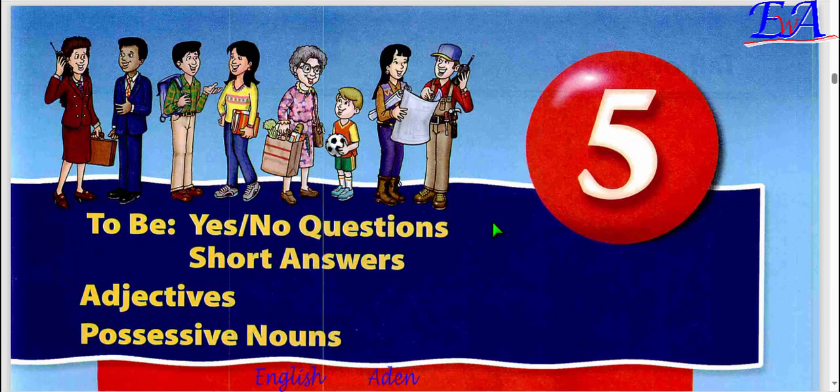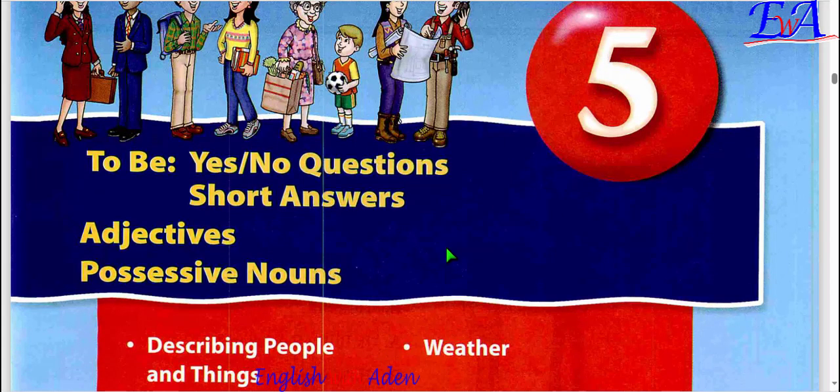Dear students, this is Teacher Adam and this is another lesson. Today inshallah we're going to start a new unit. This is unit 5, and the things that we're going to cover in this unit are the verb to be, yes or no questions with short answers. We've done it before, but we're going to do it again inshallah.